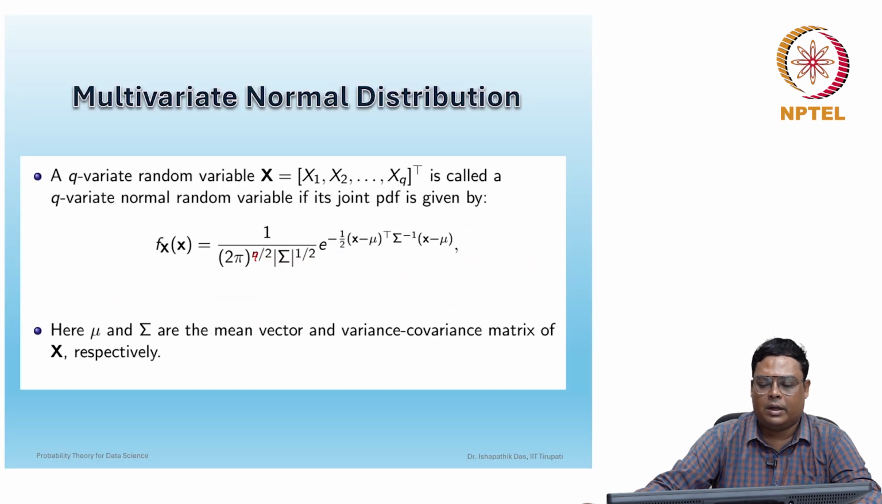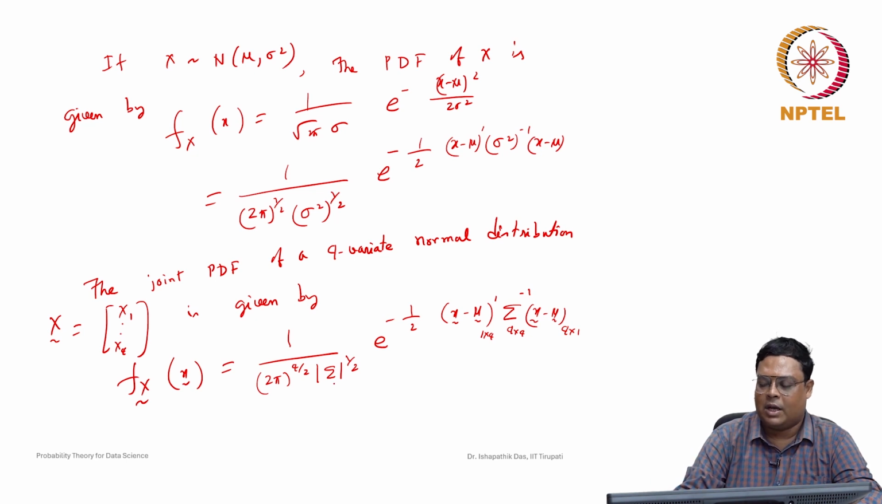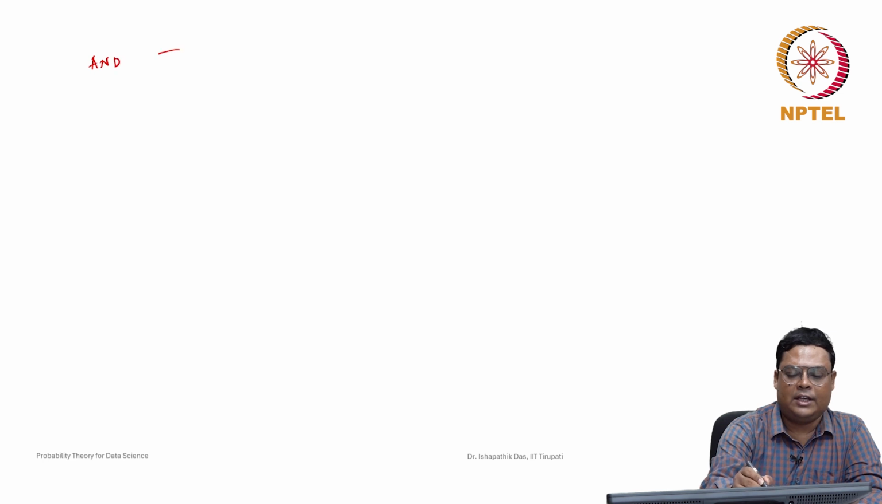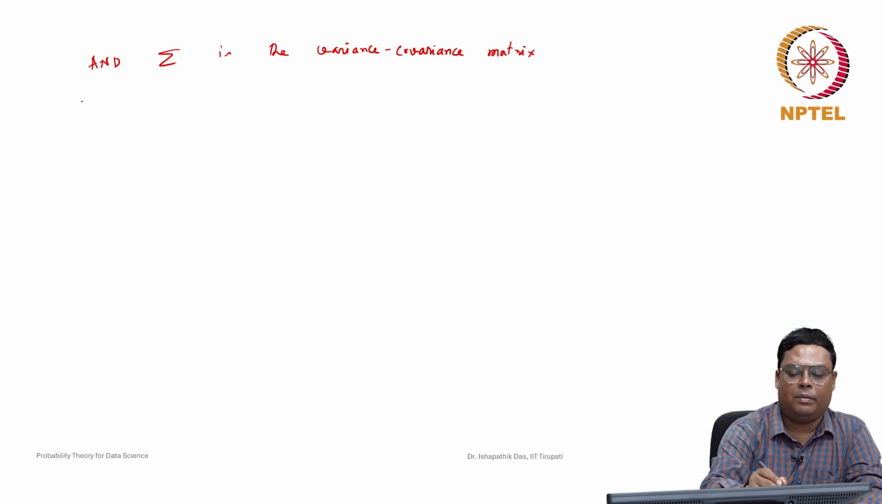So now we have understood the significance of these parameters mu and sigma. mu i is nothing but the expected value of xi for i equal to 1 to q, and sigma is nothing but the variance covariance matrix of x, that we have already discussed, x1, x2, xn, xq.